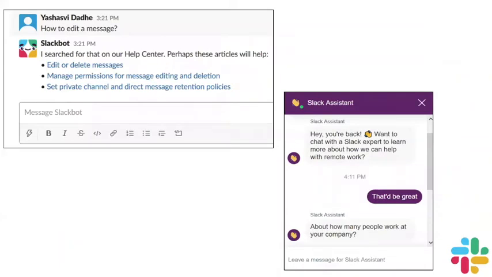Here's another example. Slackbot is prepared to answer any question a user might have about using Slack. Not only can you send Slackbot a question via a direct message and receive an answer, you can also use Slackbot to set reminders for important dates and deadlines.